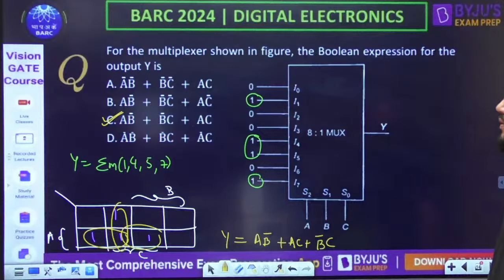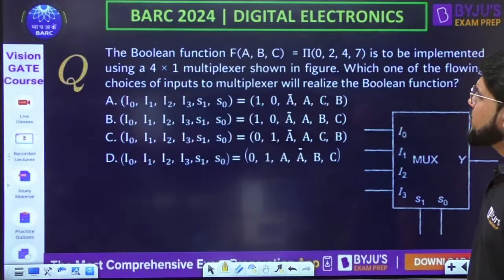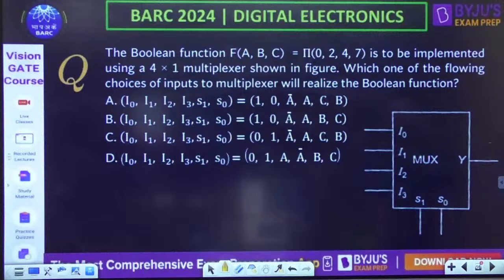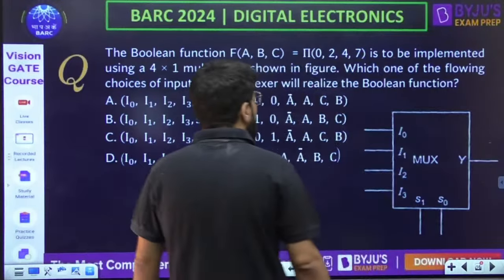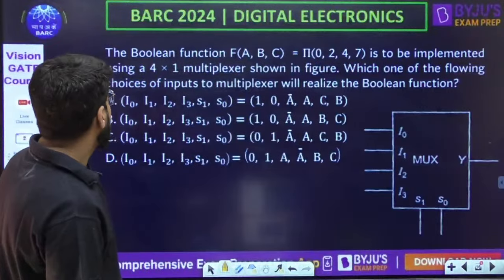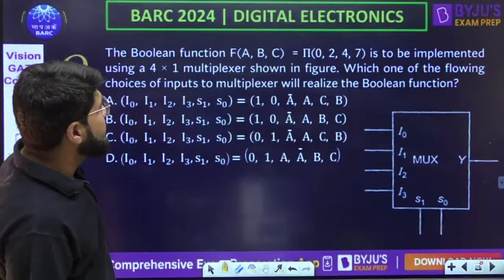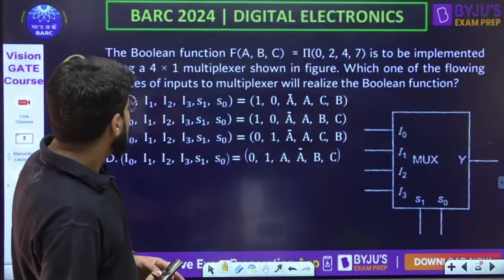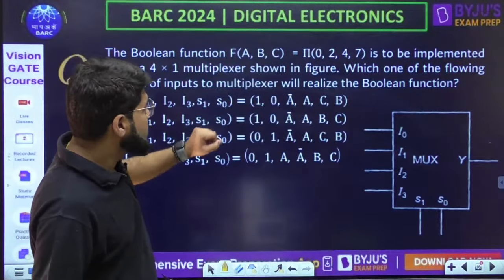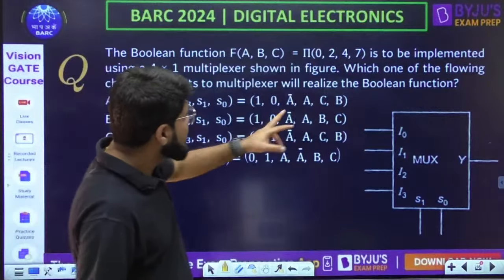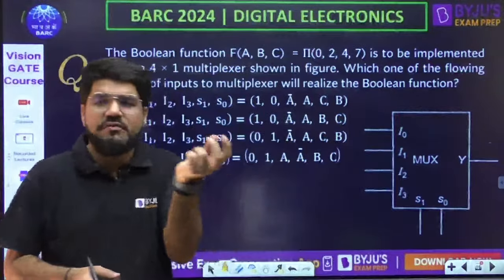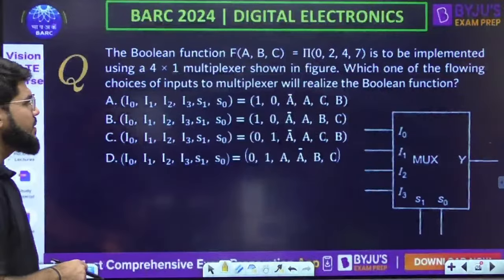Done? Next question. For the Boolean function f is equal to product of max terms to be implemented using a 4:1 multiplexer as shown in the figure, which one of the following choices of inputs to the multiplexer will realize the Boolean function? So I0, I1, I2, I3, S1, S0. So what is there at the select lines? CB or BC? Let's try with the BC. If BC doesn't work, then we will come to CB.